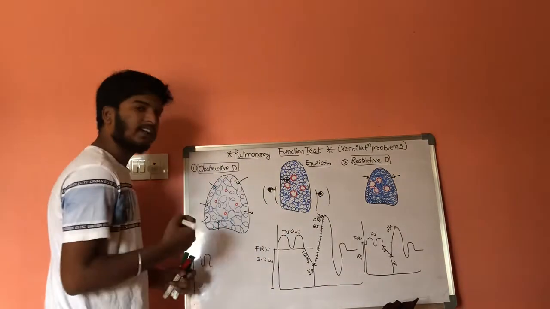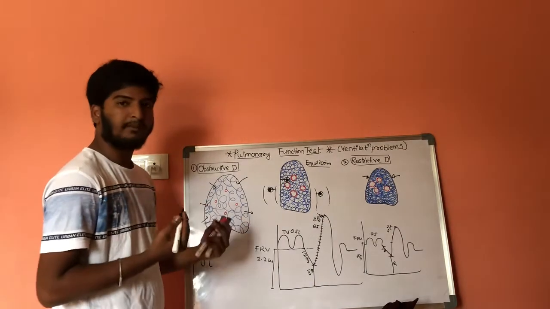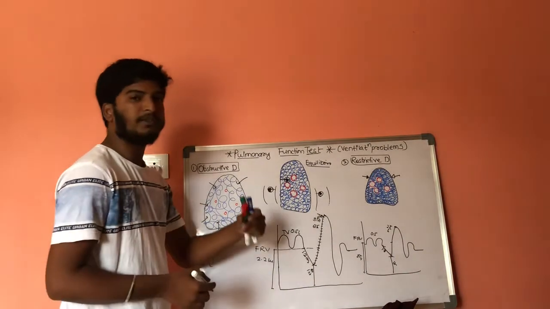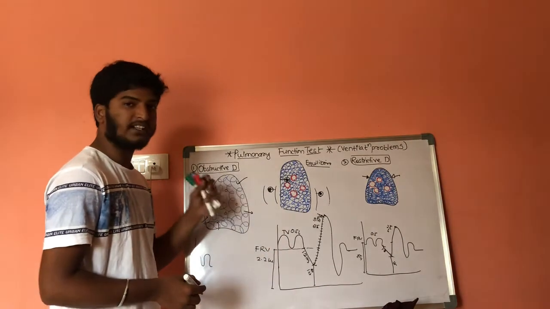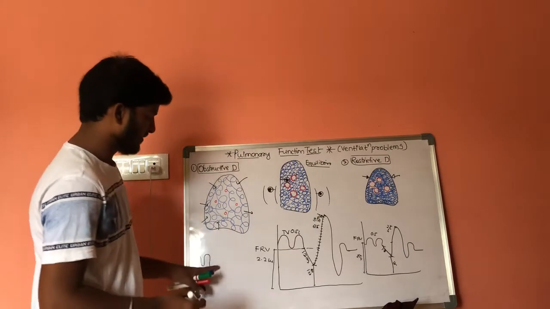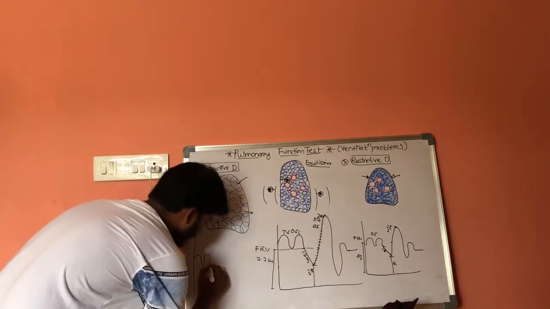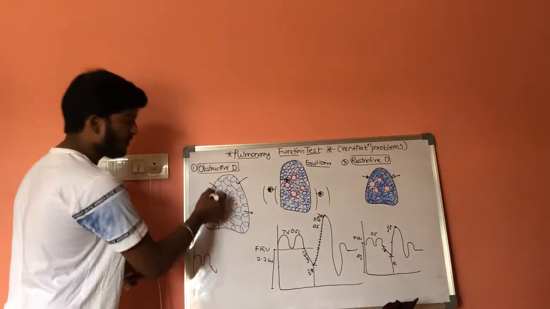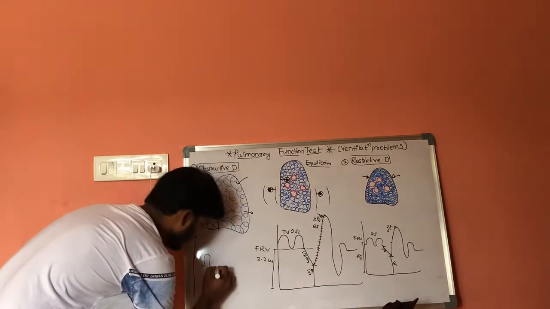That is, expiratory reserve volume will be decreased, and residual volume inside the alveoli or inside the lungs will get increased. Ultimately the expiratory reserve volume will get decreased, and inspiratory reserve volume will also get decreased.